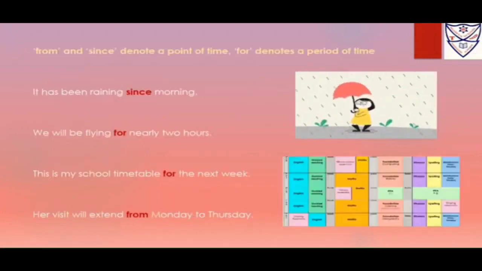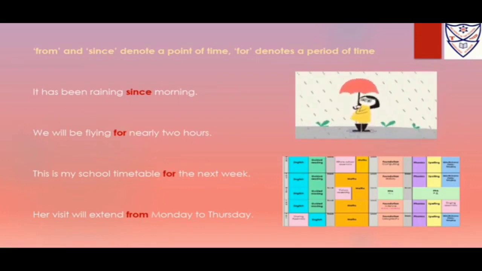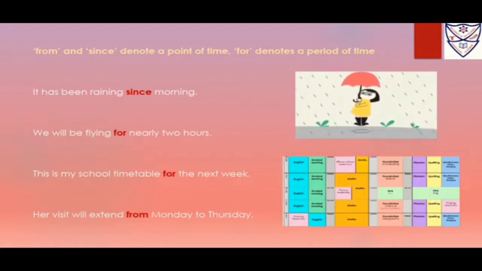Then from, since, for. Now "from" and "since" denote a point of time. "For" denotes a period of time. Now first, it has been raining since morning. "Since" is used to show how long back something happened and is still happening now. It means the raining started so long back and still continues.